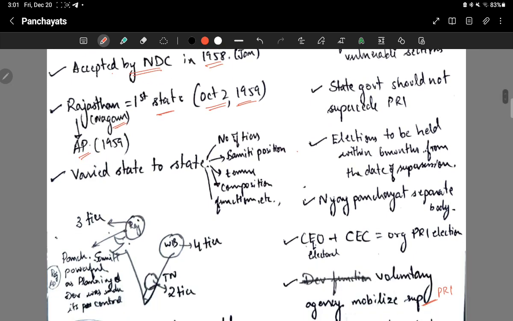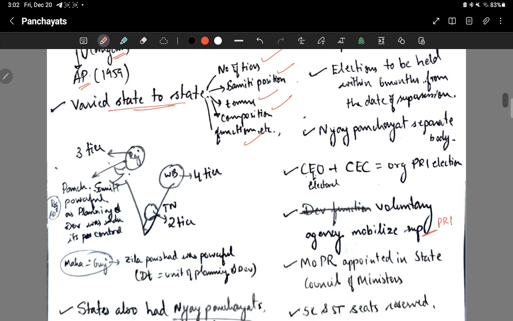Now the implementation of this Panchayati Raj differed from state to state in terms of number of tiers, Samiti composition, tenure, composition and function. For example, in Rajasthan there was a three-tier system, but in West Bengal there is a four-tier system, and in Tamil Nadu a two-tier system was there.